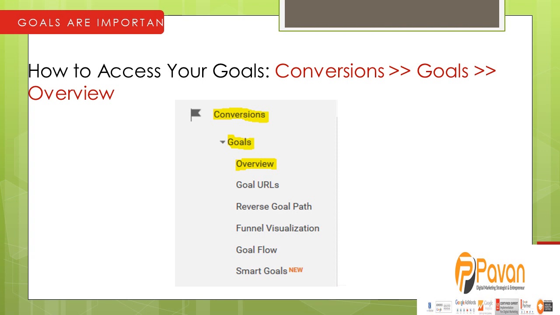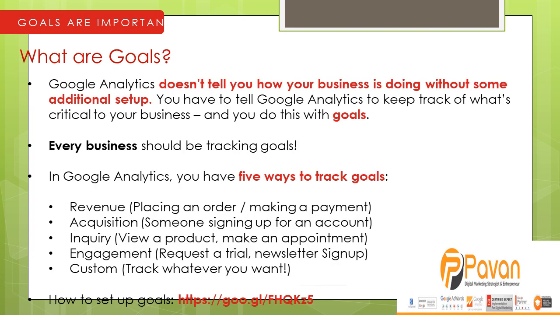Moving on, here is how to access your goals in the conversions. Go to the conversions tab, then hit overview, goals and overview. You can see what your goals are, as I said before. Here is a recap of the previous slide. Please take a look at the goals and understand what the goal metrics are, or understand your business first, and then understand the customer. According to that you set up the goal.